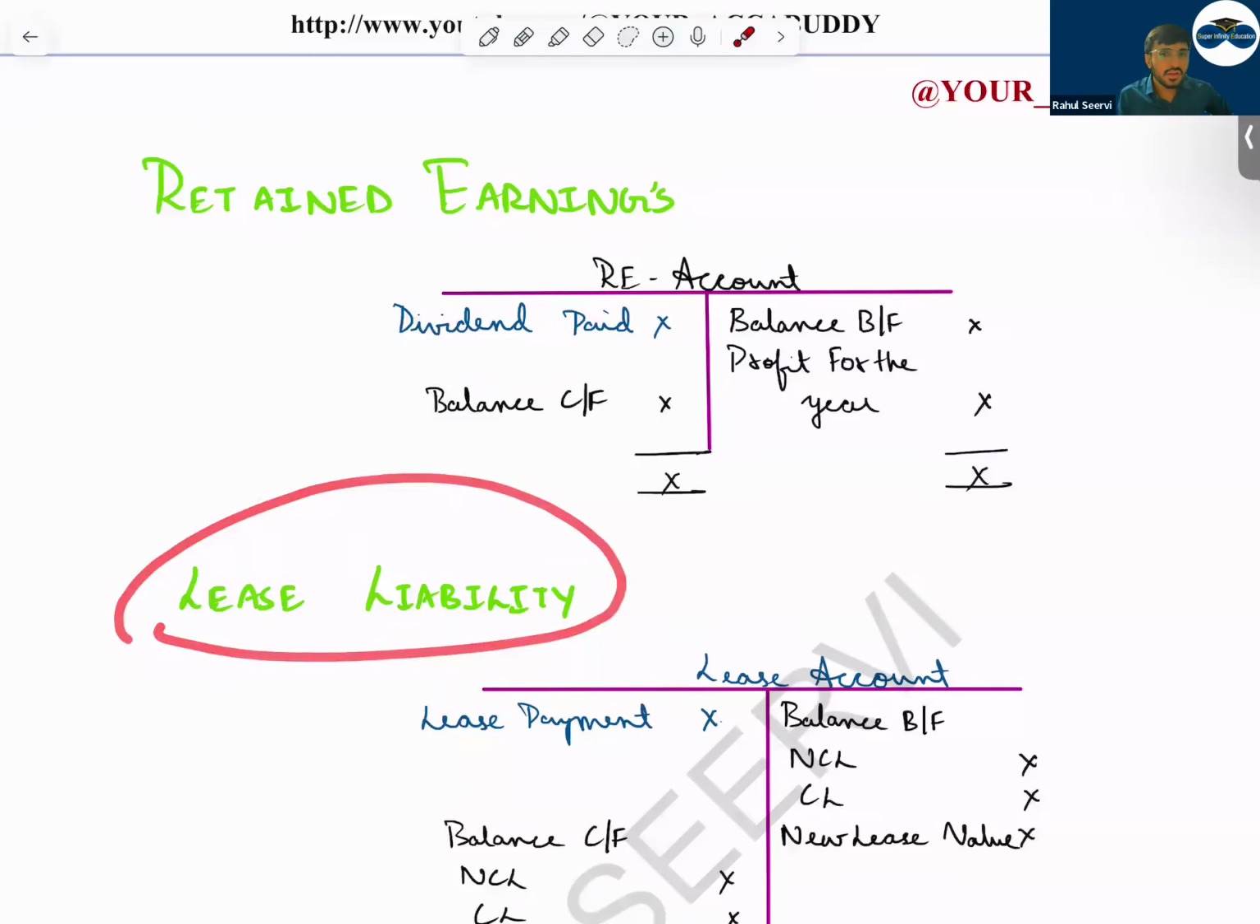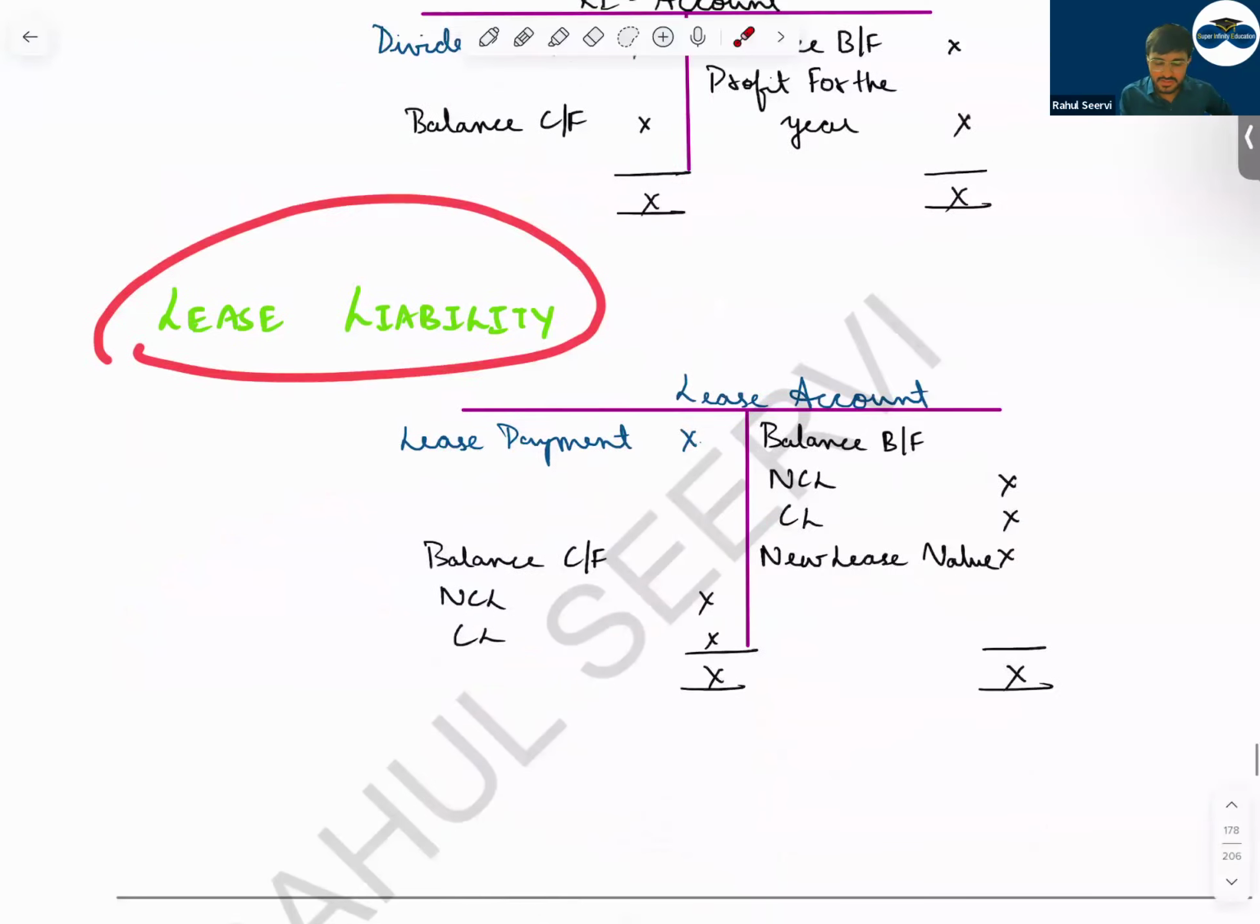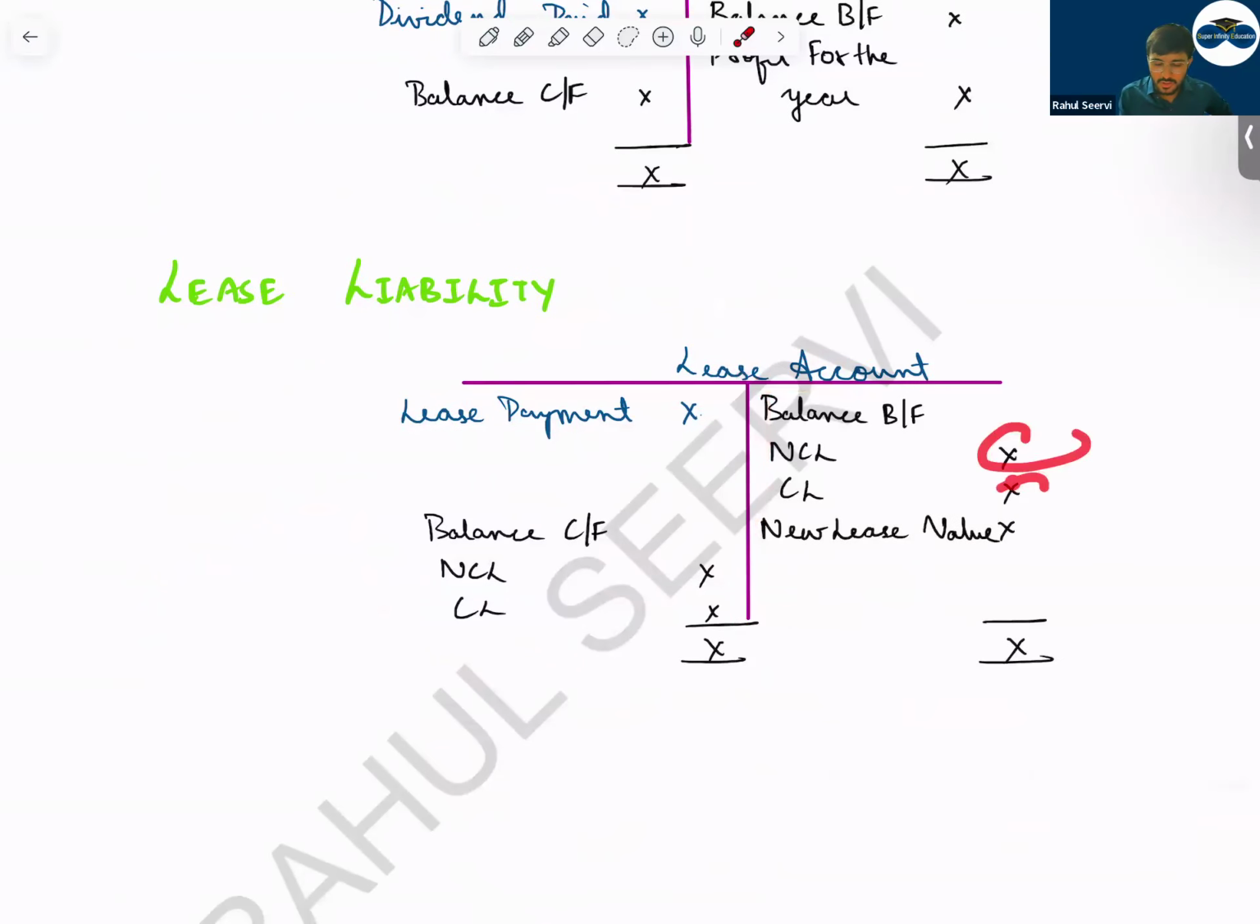Then lease liability, sir. In lease liability, what do we do? You prepare the lease account, current and non-current, with opening and closing balances. During the year, if there is any new lease, you will add it. And on the debit side, there will be the lease payment. Most of the time for lease payment, they will directly mention it in the question. If it is not mentioned, please do the T account, your ledger account, and calculate the value.